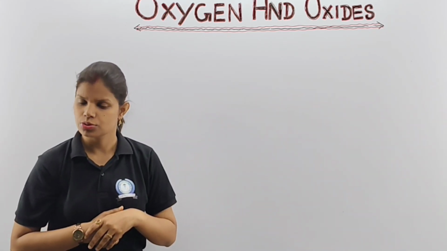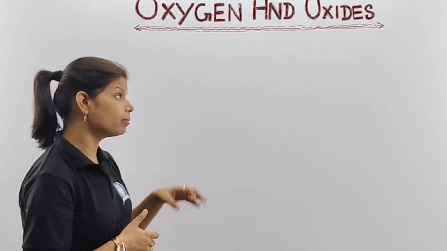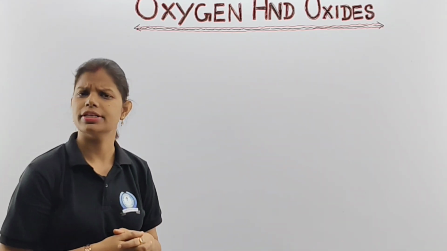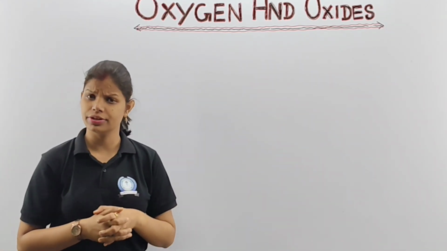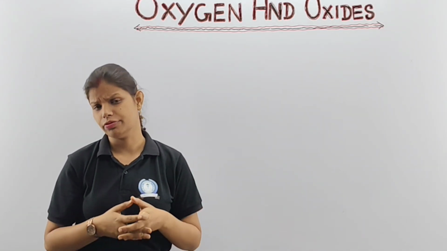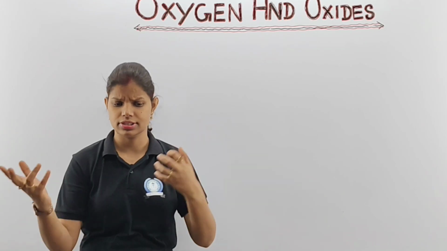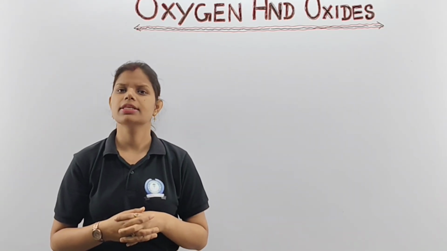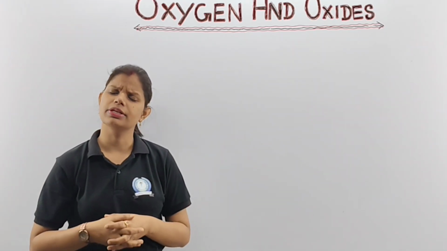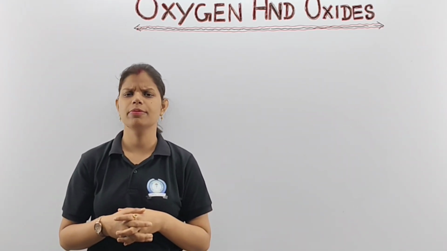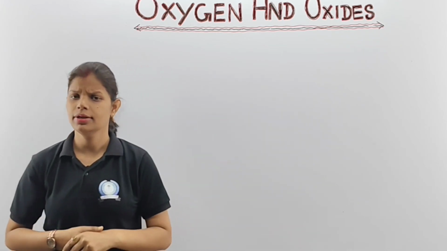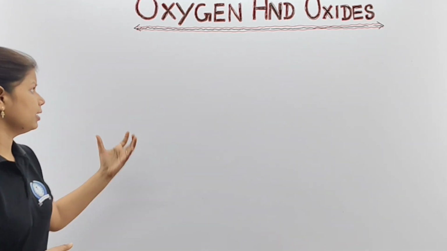Before moving to the other part, first of all I'd like to write some important points about oxygen, like what is its atomic number, atomic mass, who discovered it or in which year it was discovered, who all are the discoverers, what is the general electronic configuration, as well as the number of shells present in it. These are all the things we are going to discuss. Afterwards we will have different discussions, which will be helpful for further knowledge on this topic. So let's begin, children.